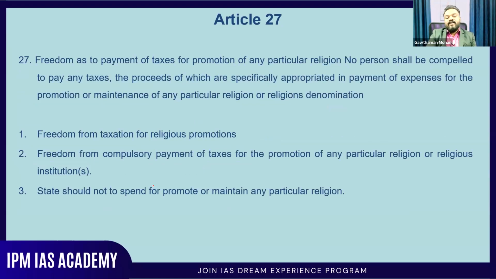Then Article 27. Article 27 means freedom as to payment of taxes for promotion of any particular religion. No person shall be compelled to pay any taxes, the proceeds of which are specifically appropriated for payment of expenses for the promotion or maintenance of any particular religion or religious denomination. So it is freedom from taxation for religious promotion. You don't need to pay tax for religious promotion. And the state should not spend for promoting or maintaining any particular religion. That is also very, very important.